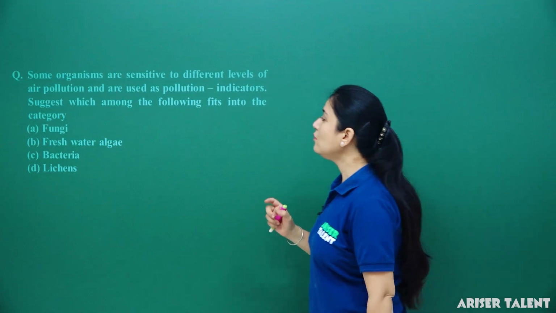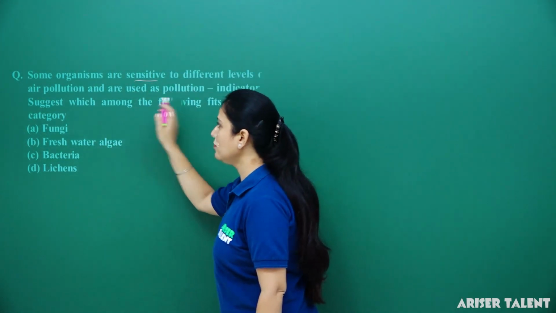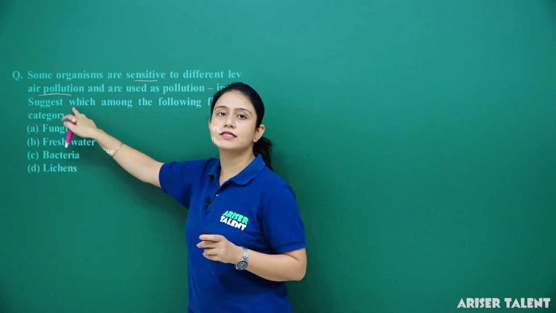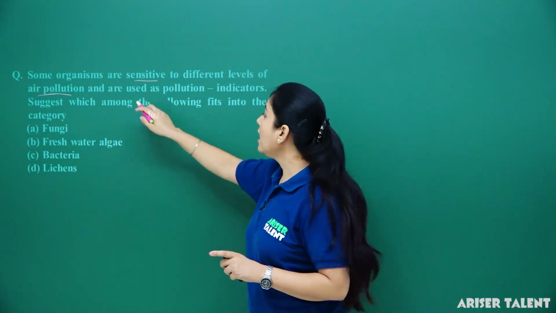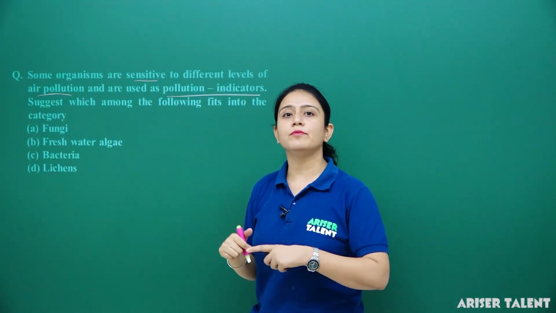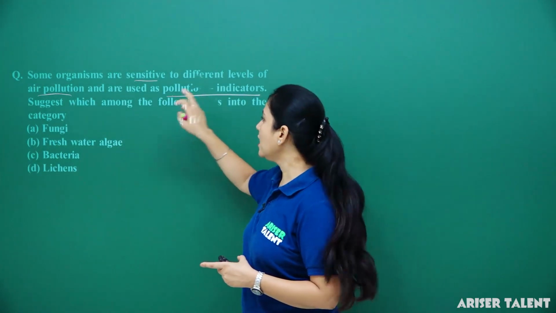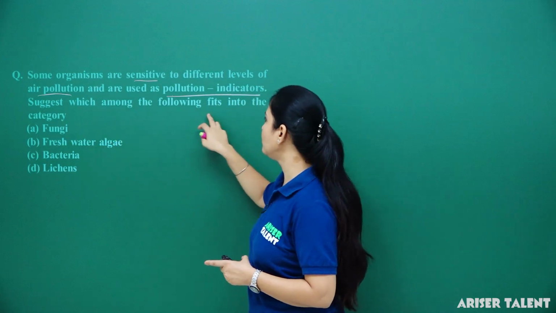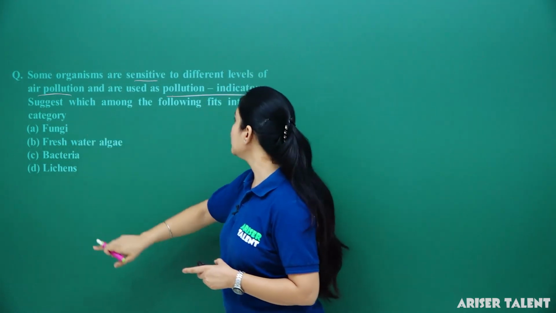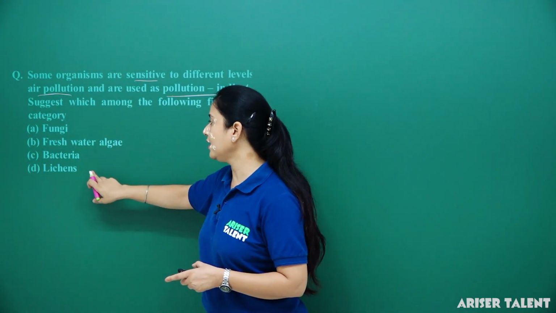Next is, some organisms are sensitive to different levels of air pollution. So here what is the first feature? That the organism is sensitive to air pollution and is used as a pollution indicator. They are sensitive to air pollution and are known as pollution indicators, and we must say which among the following fits into that category. If we talk about fungi, then fungi is not sensitive to air pollution. Freshwater algae, bacteria or lichens.